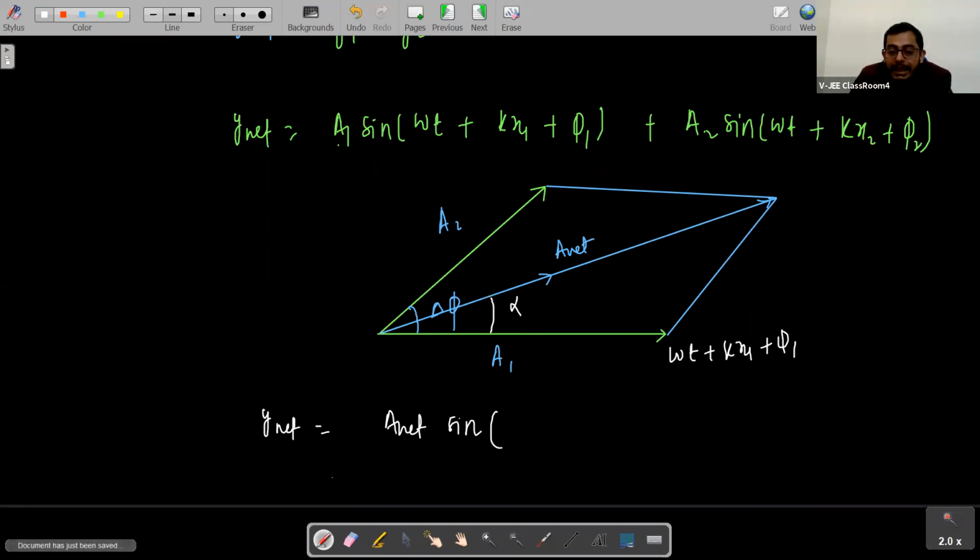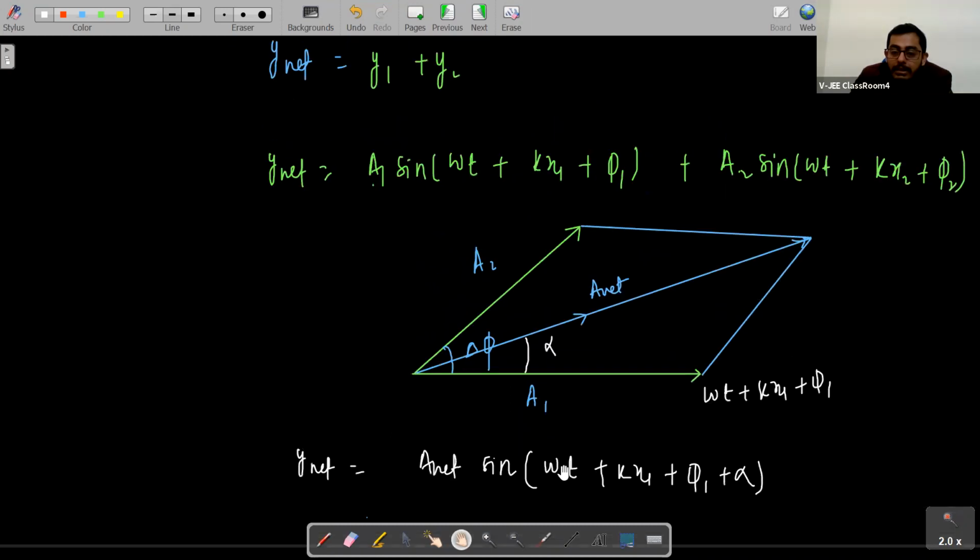It will be a net sine omega t plus kx1 plus phi1 plus alpha, right? What will the phase of a2 be? The phase of a1 plus delta phi, which will be equal to omega t plus kx2 plus phi2, right? This will be the phase.